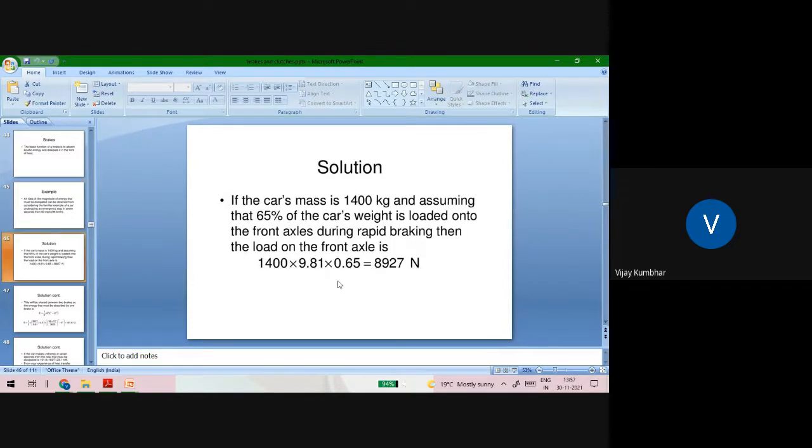If you assume the car mass is about 1400 kg, and assuming 65% of the car weight is loaded onto the front axle during rapid braking, then the load on the front axle is given by 1400 into 9.81 into 0.65, which is about 8927 Newton.